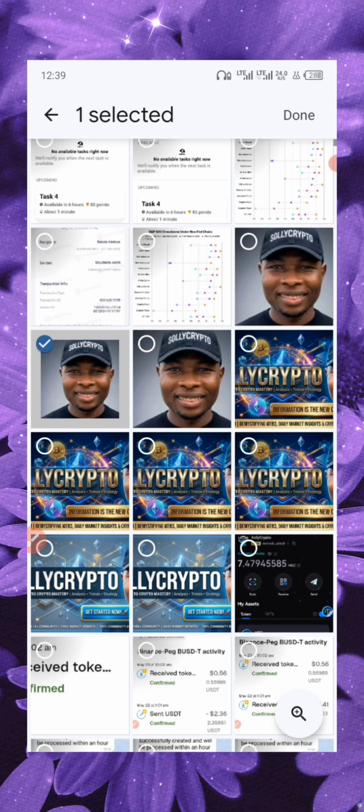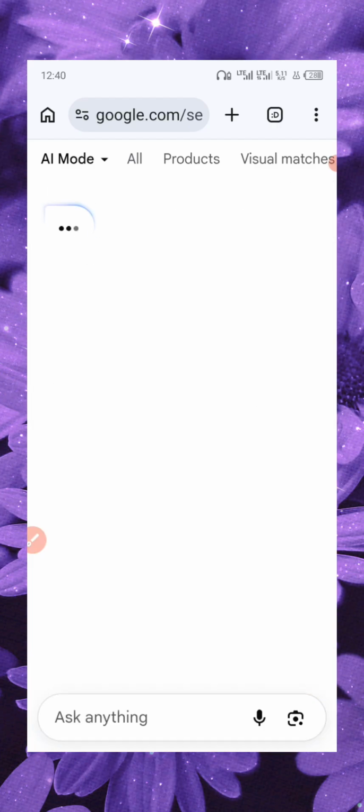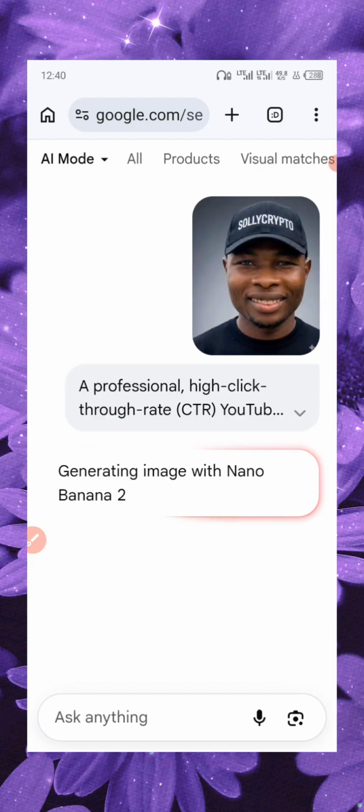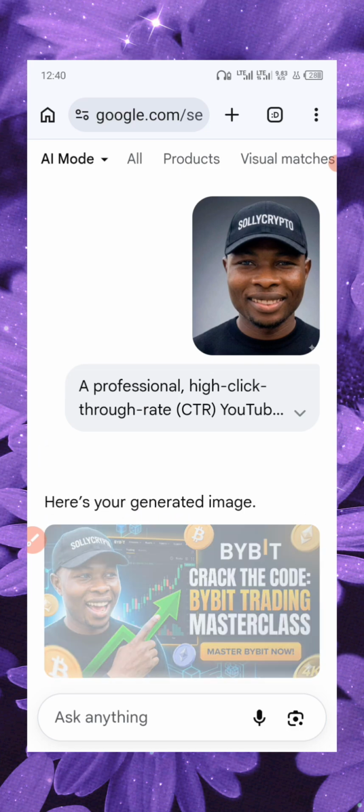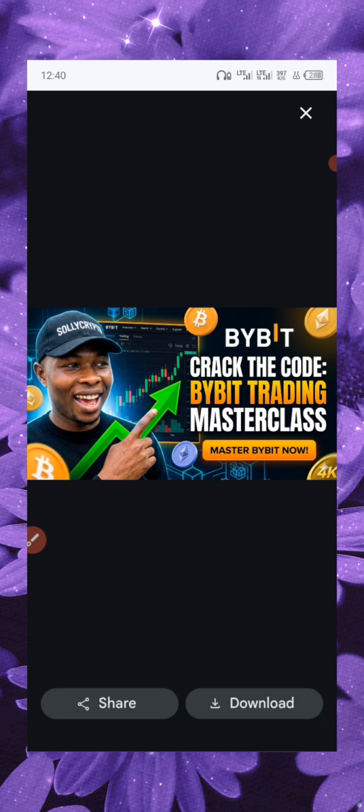Right, so you can see this picture here. I used AI for all of these pictures too. All right, so let's put the words in and let's generate. You just wait, and in less than 1 minute, graphic designers, you need to do better. Honestly, you need to add to your skill, because even video generation, everything is really on AI. Understand? AI cannot take your job. Honestly, see this. This is a masterclass. Look at this.